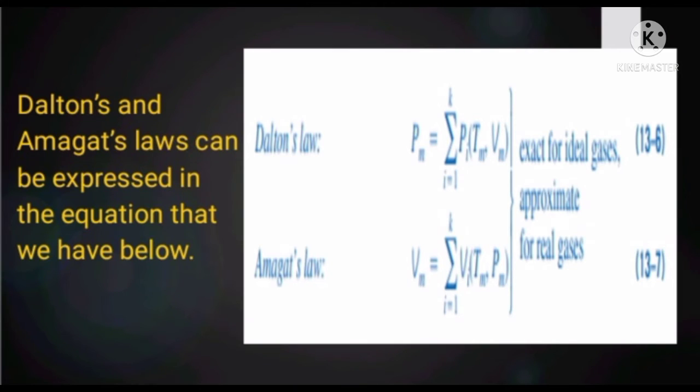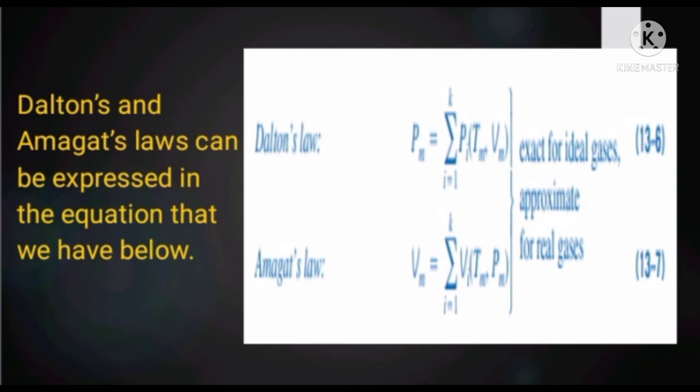Also, Dalton's and Amagat's laws can be expressed in the equations below. Dalton's law formula: Pm = Σ (i=1 to k) Pi(Tm, Vm).